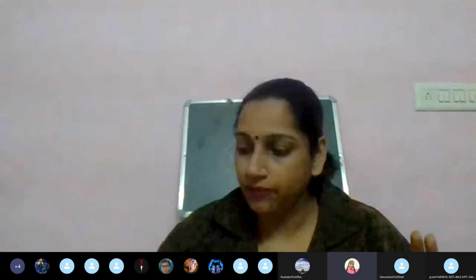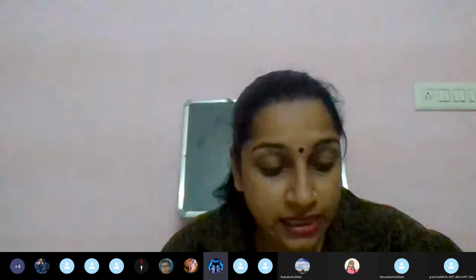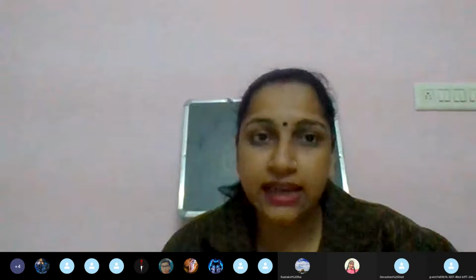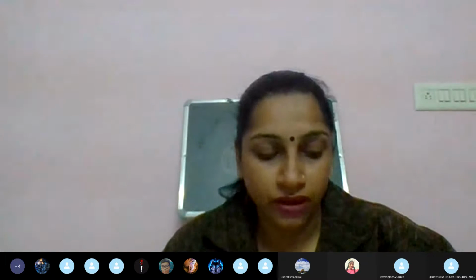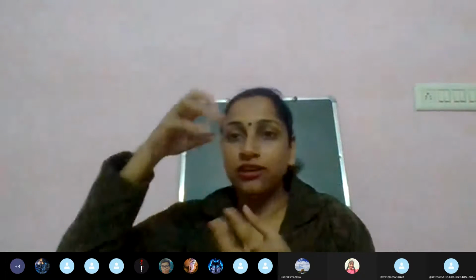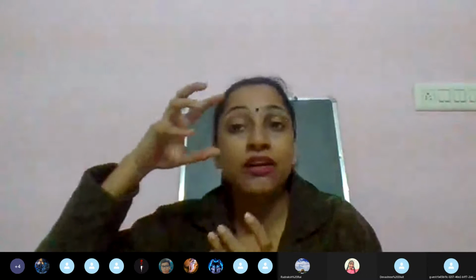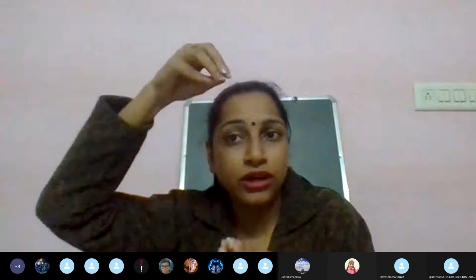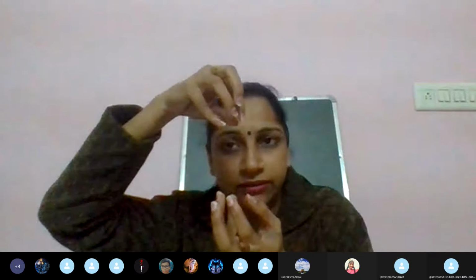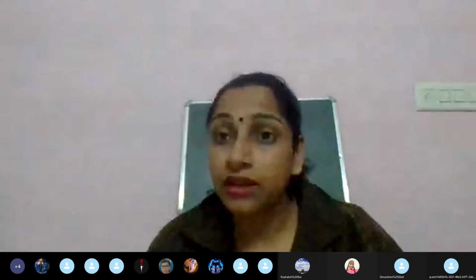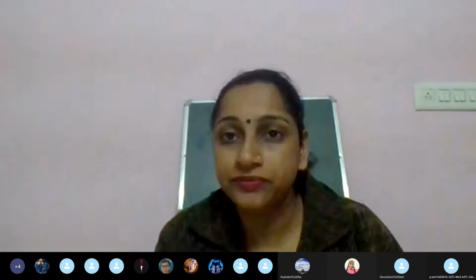Okay, now come to the same page. The ciliary muscles do not relax enough to make the eye lens thin. Now see, actually they should relax and they should contract, but here the thickening of the lens has taken place. And why has it taken place? Because the muscles have contracted, and it has become shorter and thicker. Now this is creating a problem.